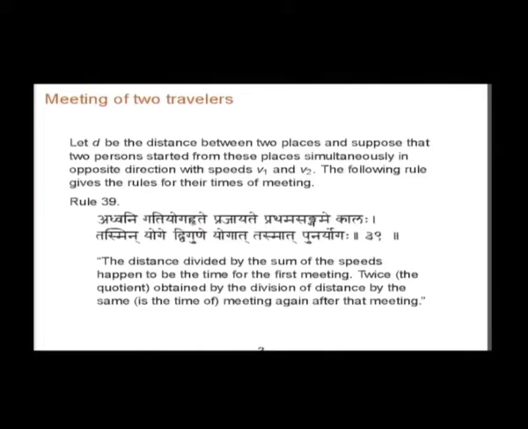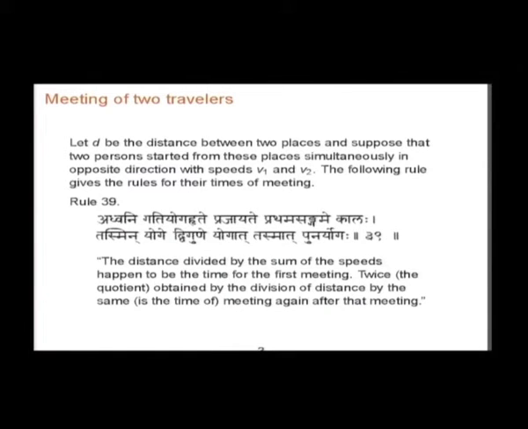Suppose two travelers start from two places, the distance between which is d. Suppose they started simultaneously in opposite directions with speeds V1 and V2. The following rule gives their times of meeting. They will meet several times.